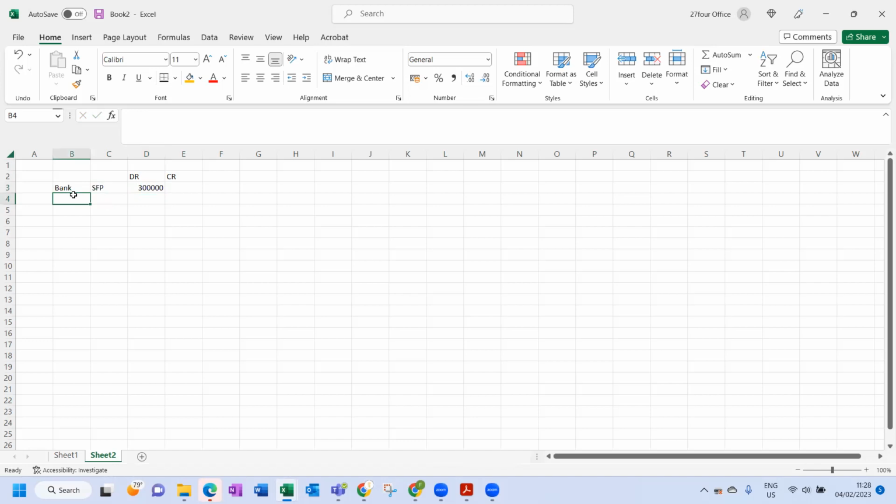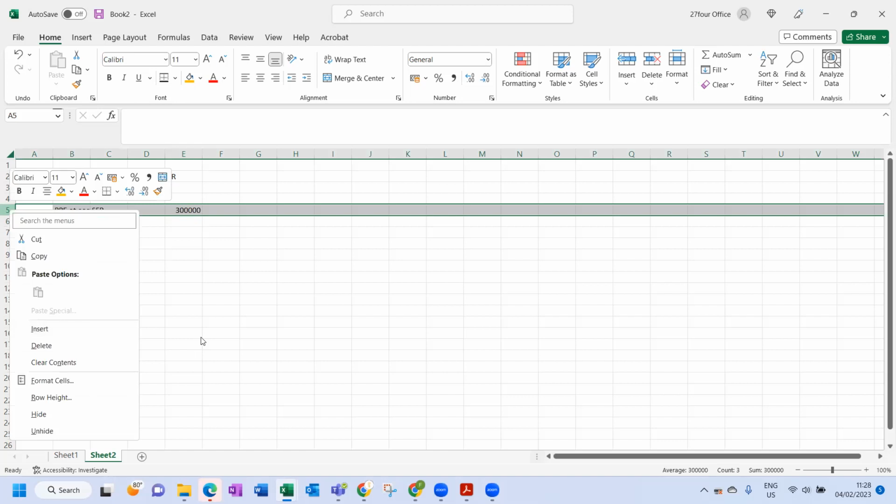Then we must get rid of the asset. Because an asset is decreasing, an asset decreases on the credit side. Which asset is it? It is PPE, SFP. So we're going to credit it with, let's just say 300. The cost price is 300.